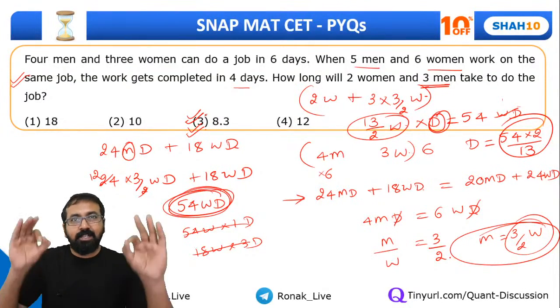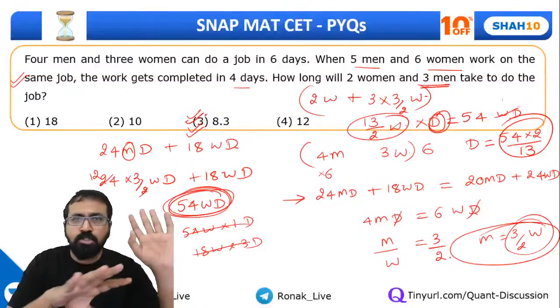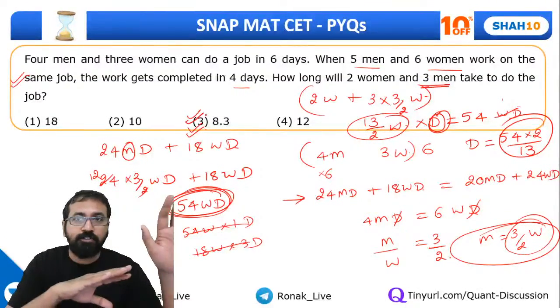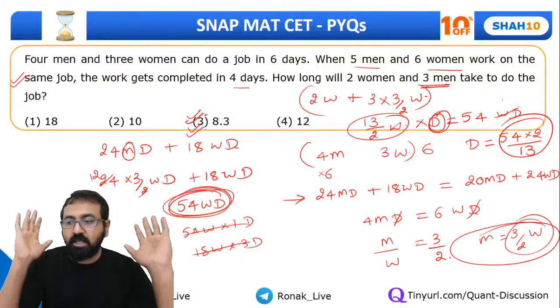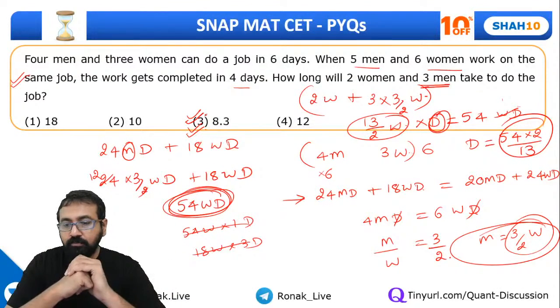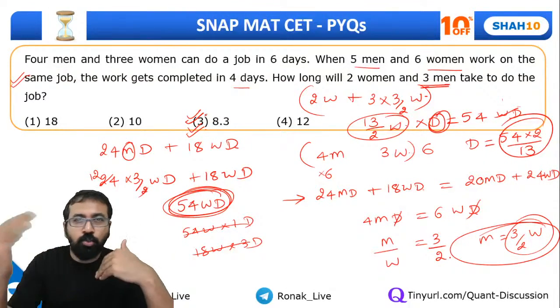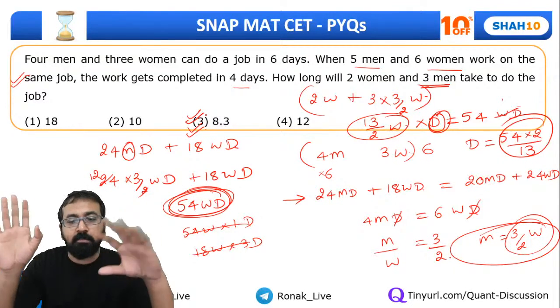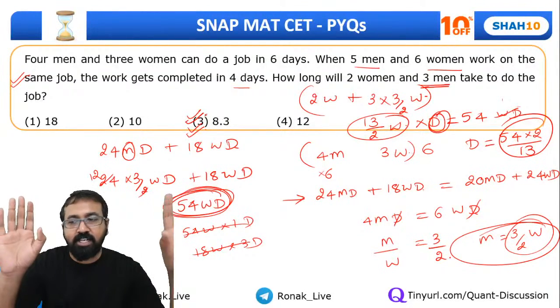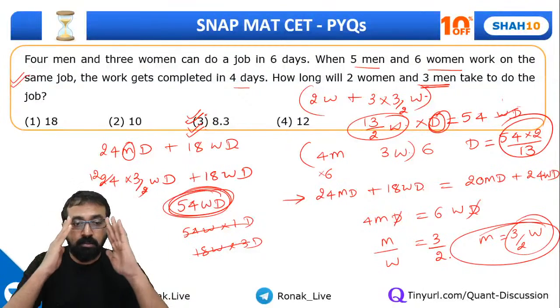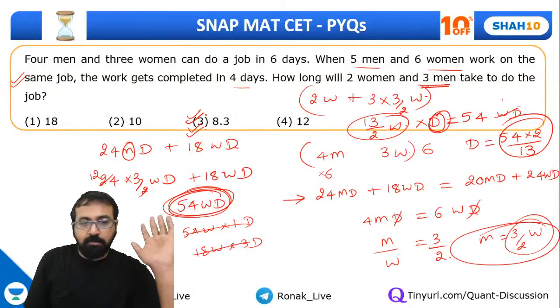Okay, guys, did you understand this approach? Of course, it was a slightly difficult question of time and work. If you have understood, show me a thumbs up quickly. You can also do it by the unitary method or by assuming the work as something. There are plenty of methods, but I don't want to make it complicated right now, so I'm just going by one method. Show me a thumbs up if you all have understood this, so that we can go ahead.